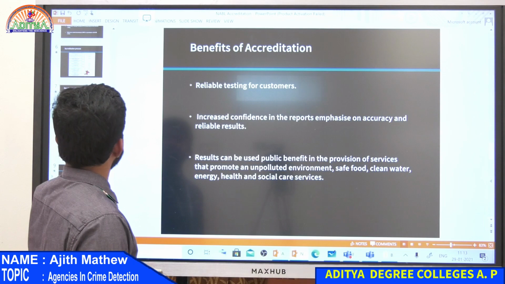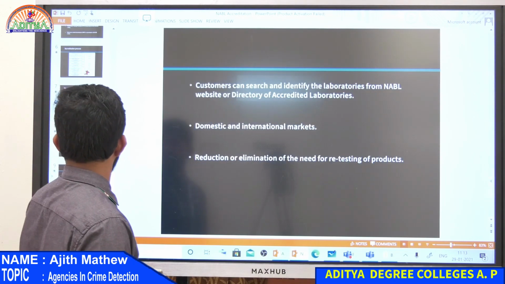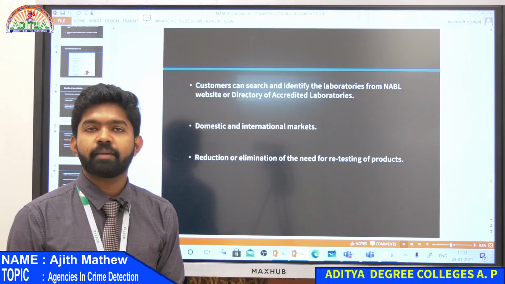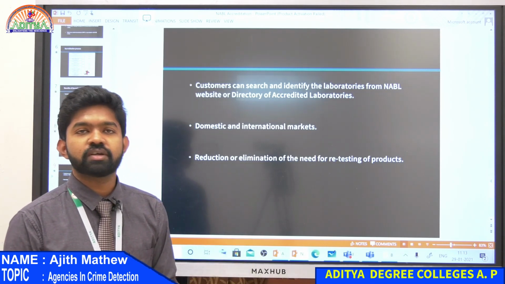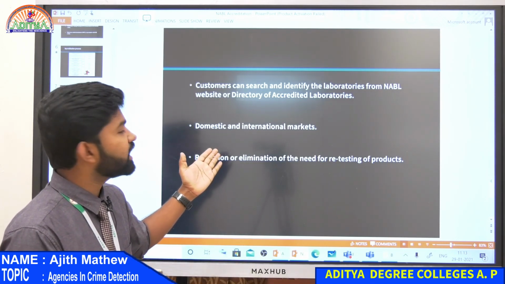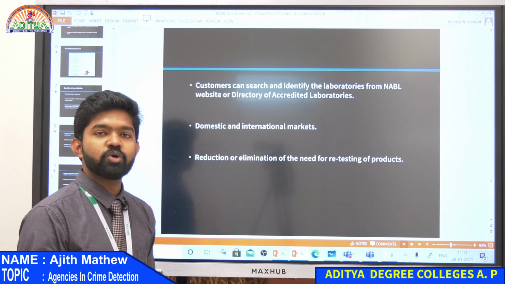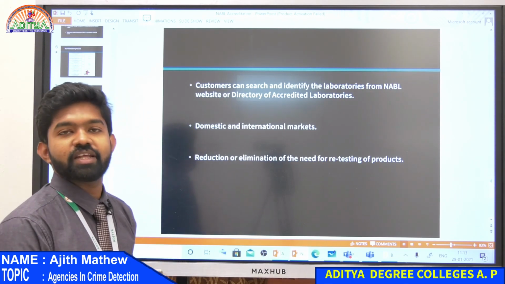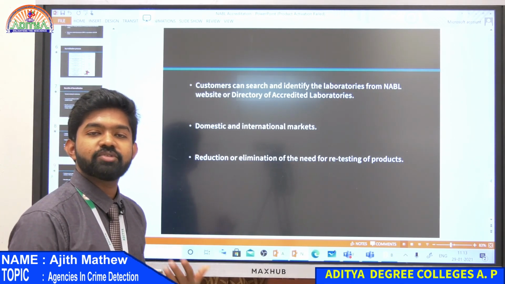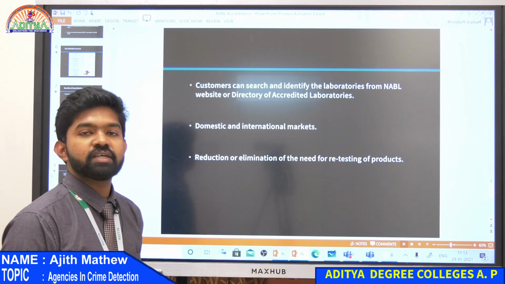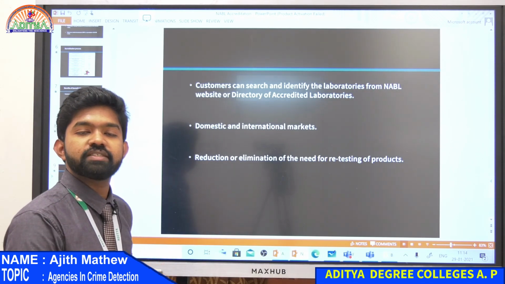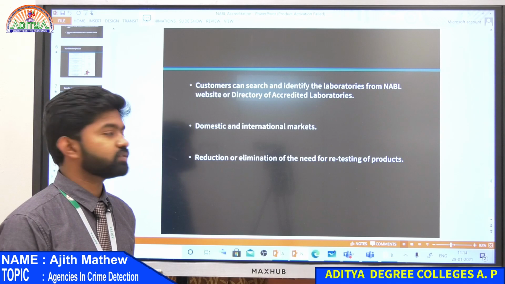Yes, we have seen about the benefits of NABL. I think yesterday's lecture we missed this, right? The connection was lost. So customers can identify NABL labs on their website. I told you to go to the NABL website, and you can search for all the labs that are present inside. Customers can also go to the NABL website and search for the labs which have been given accreditation.